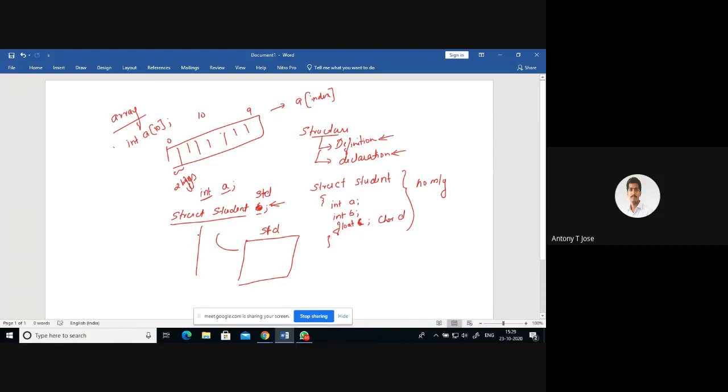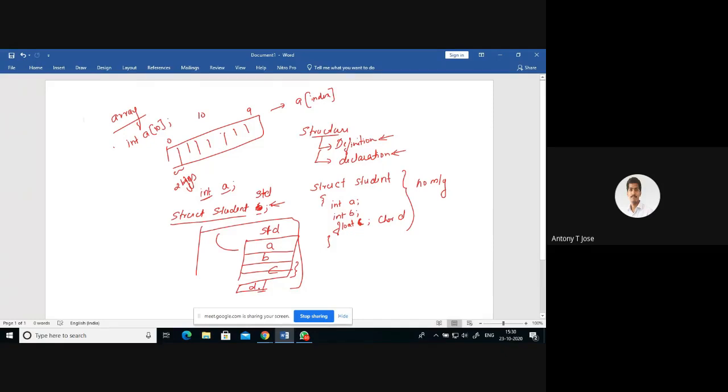So somewhere in the memory, there will be something called std. std is a structure, and std will have a small piece of 2 bytes of memory, named a. Another 2 bytes of memory will be named b. 4 bytes of memory will be allotted and called c. Then 1 byte of memory will be called d.